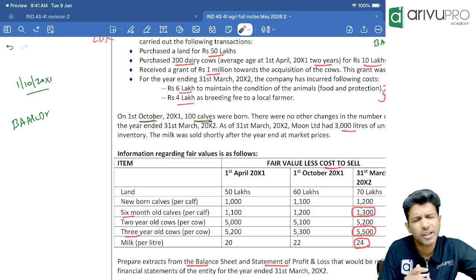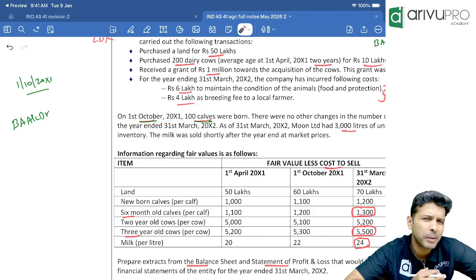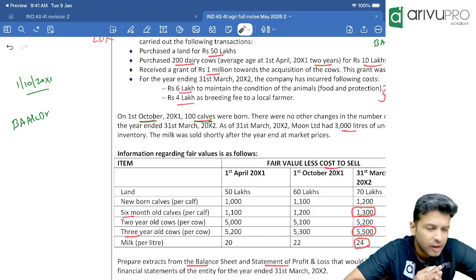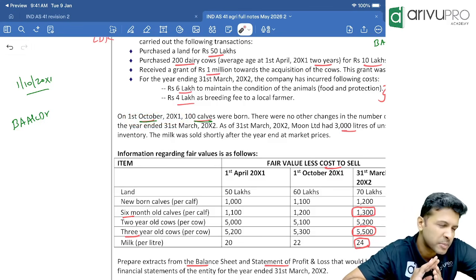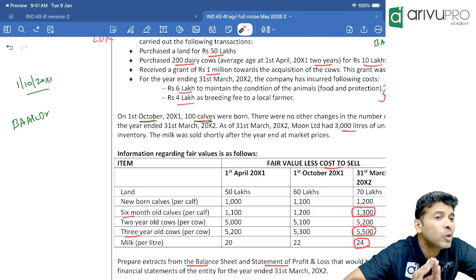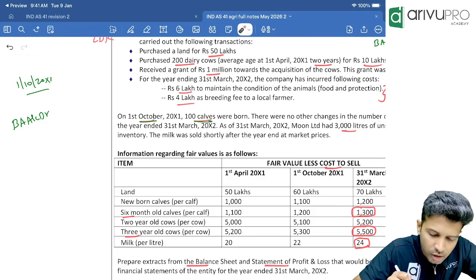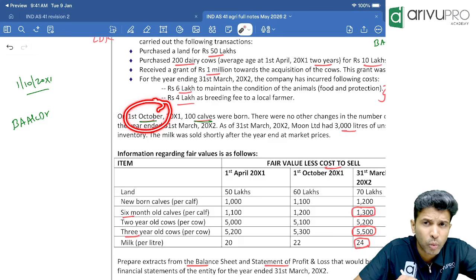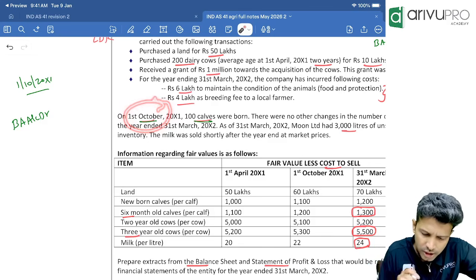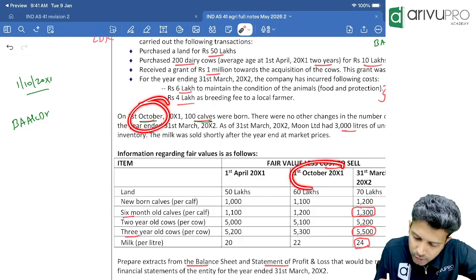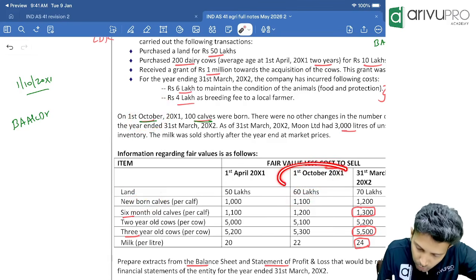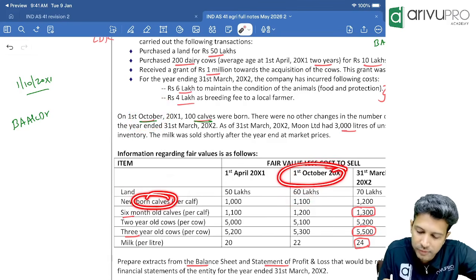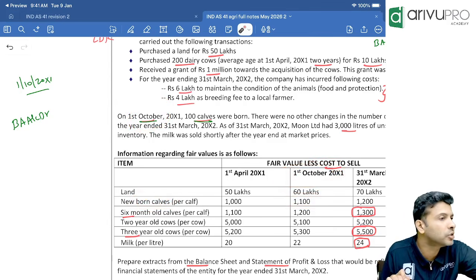1st October. We know the simple measurement basis of Ind AS 41. Initially, as well as at every reporting period, the measurement basis is the same: fair value less cost to sell. Now, you receive the calves on 1st October. What is the age of these calves? Newly born. On 1st October, the fair value less cost to sell of newly born calves is 1100.